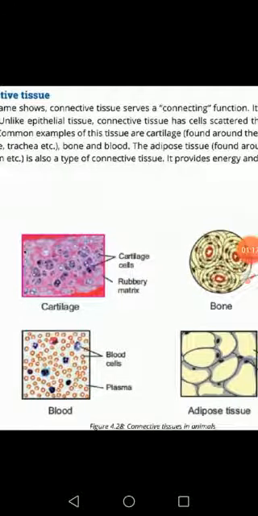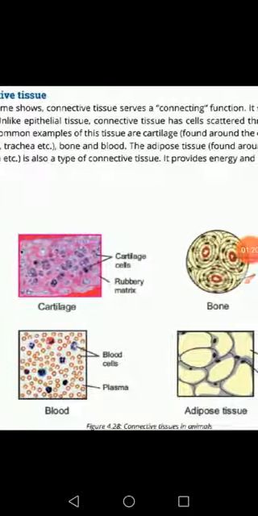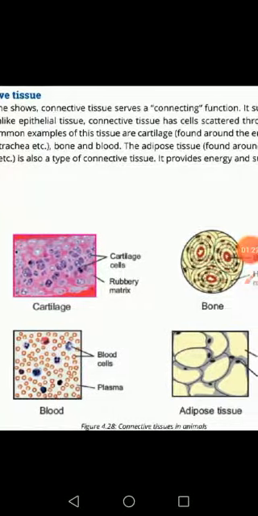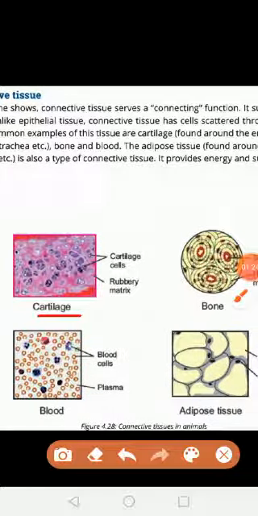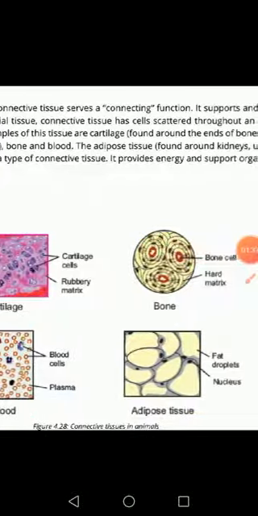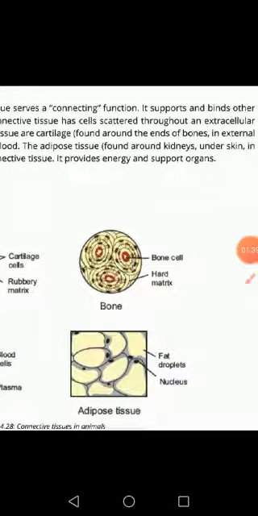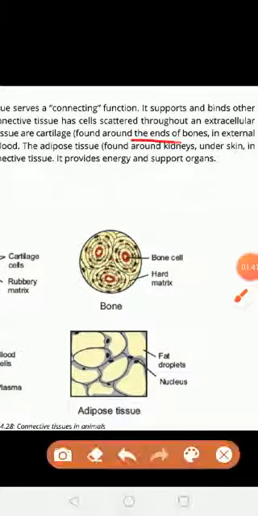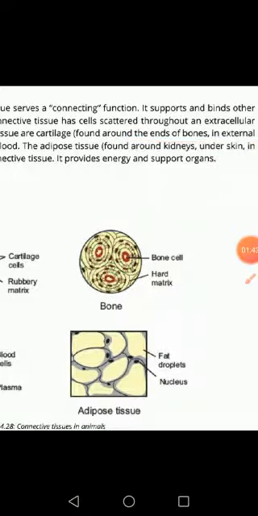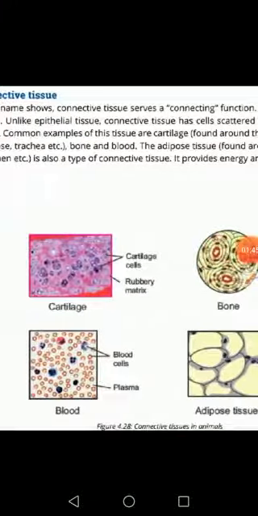There are different examples of connective tissues, like cartilage, bone, blood, and adipose tissues. Cartilage is present around the ends of bones, in the external ear, nose, and trachea.